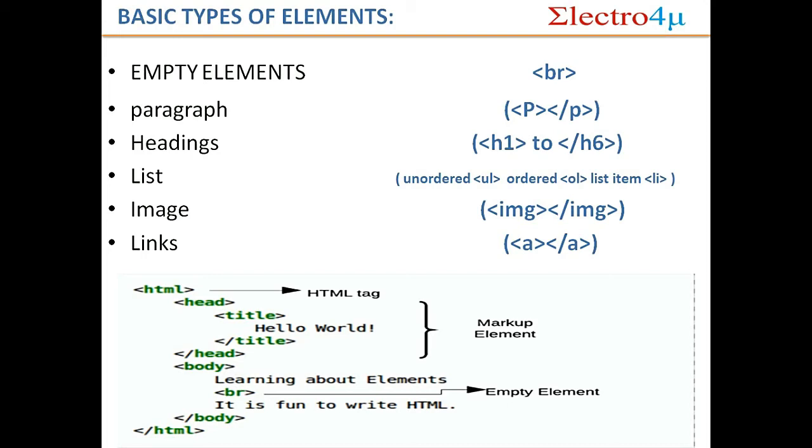So till now what did we understand? Empty elements, paragraph, headings, list, image and normal links. What are empty elements? Empty elements in the sense, break is an empty element, no element is under this element. What is paragraph? Paragraph is P, capital or small, no problem, HTML is not case sensitive. Heading tag is H1 to H6. H means headings. Okay. List is of three types: unordered list, ordered list and list item.